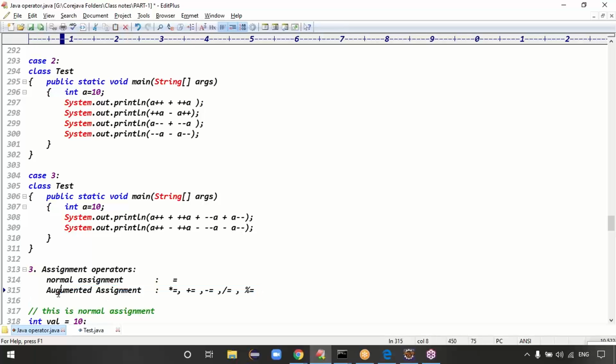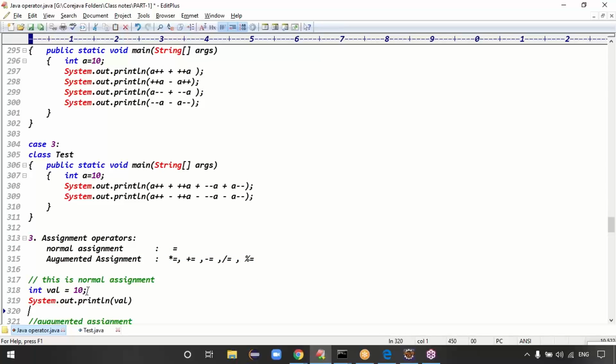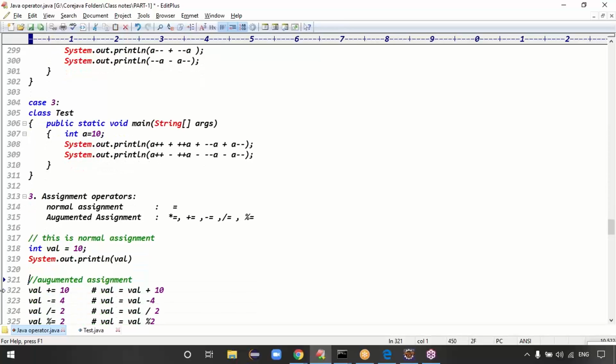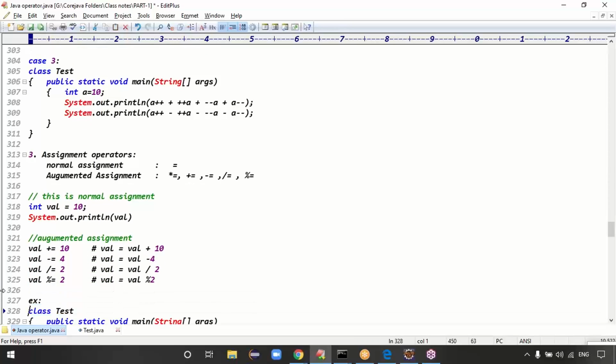Normal assignment and augmented assignment, right? Normal assignment means value equal to 10. That's it. This is called normal assignment. What is augmented assignment? See, guys, where we have the chance to write val equal val plus 10, where you want to increment the value by 10, don't write val equal val plus 10. Instead, write val plus equal 10, guys. Val plus equal 10, which is nothing but what?